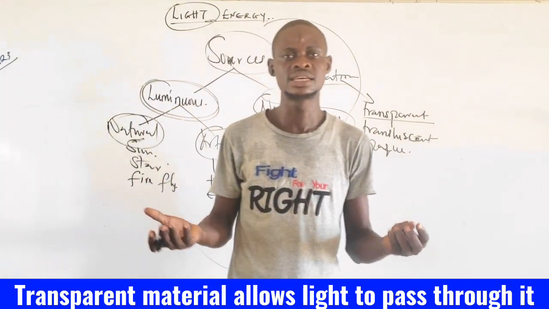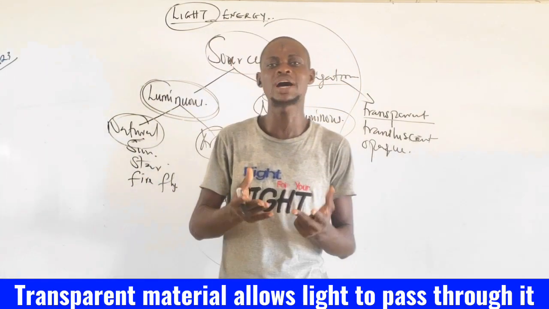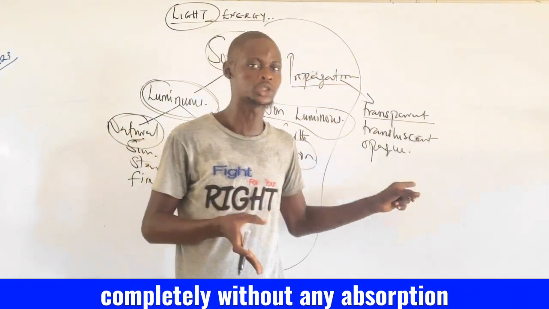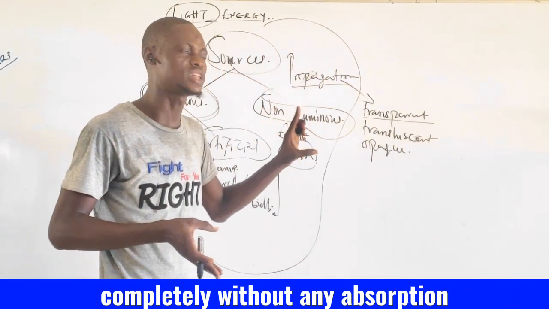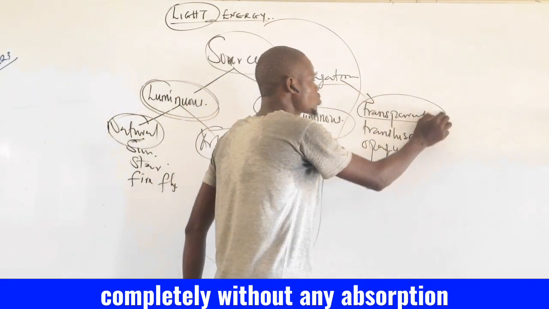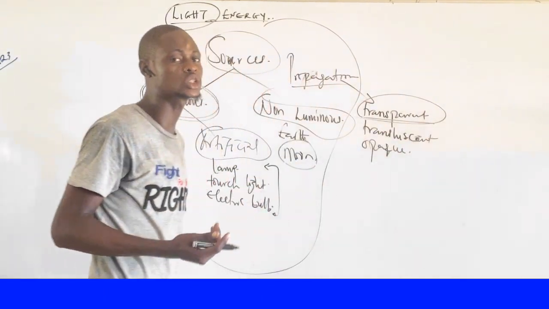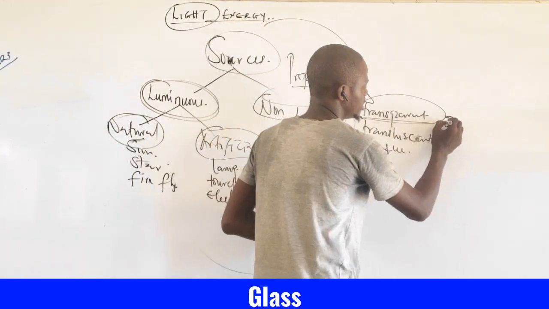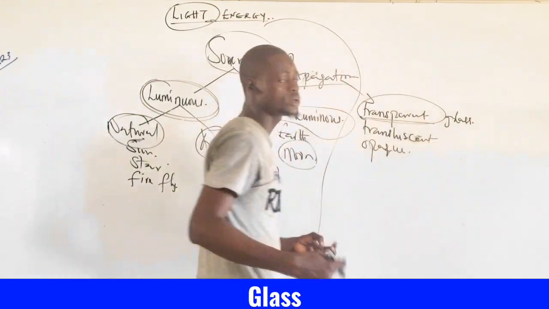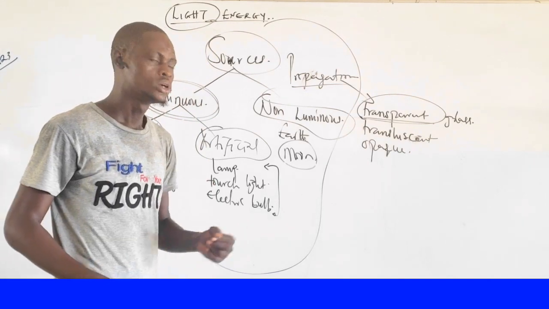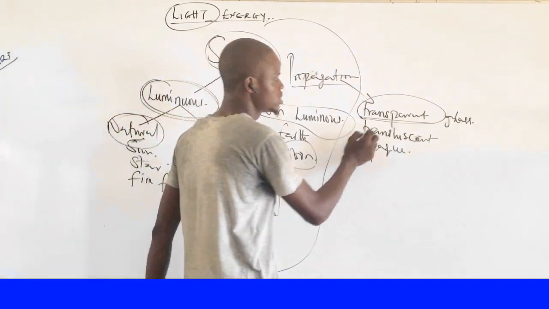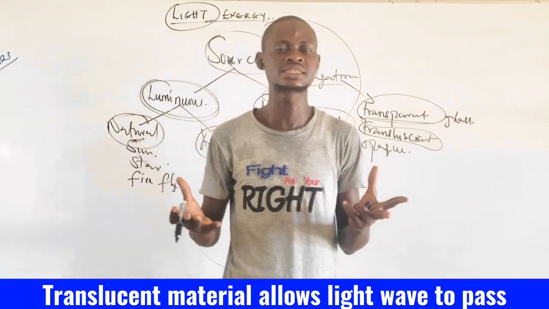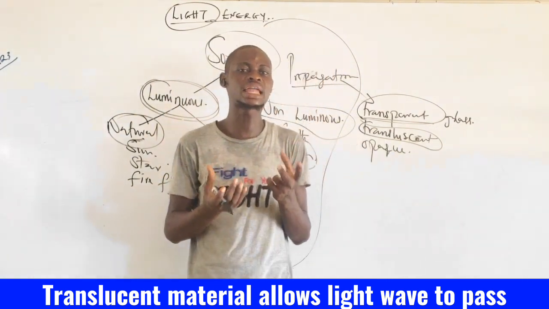materials, they are materials that allow light waves to pass through them completely without a single absorption. Please take note of that. They allow light waves to pass through them completely without a single absorption. An example of this material is your glass. Your glasses are transparent in nature. Are we together?